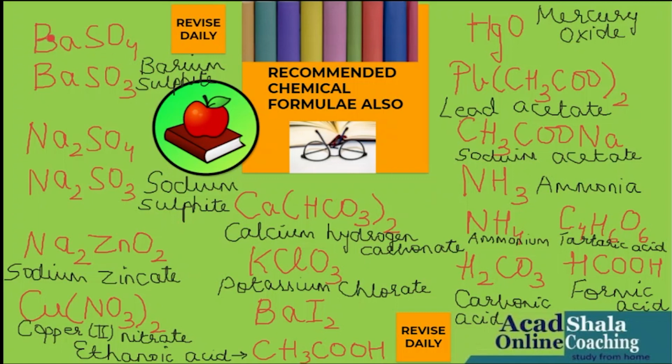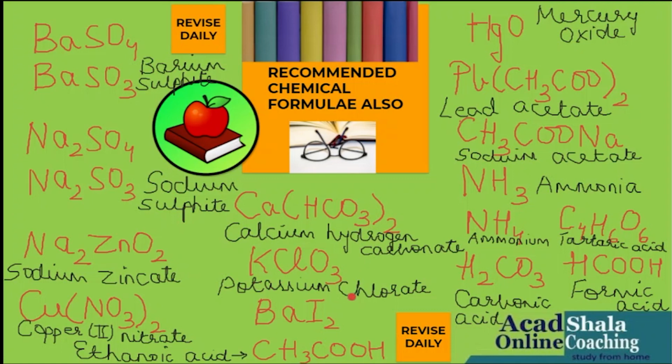So this is barium sulfate, BaSO4. If you remove one oxygen, it forms BaSO3 and the name comes as barium sulfite. The same is the case with sodium sulfate: remove one oxygen, Na2SO3, and the name forms as sodium sulfite. Next is sodium zincate, which will come in the next chapter too. Copper 2 nitrate, this is Cu(NO3)2. Next is calcium hydrogen carbonate, also known as calcium bicarbonate. So both the names you should know, children.